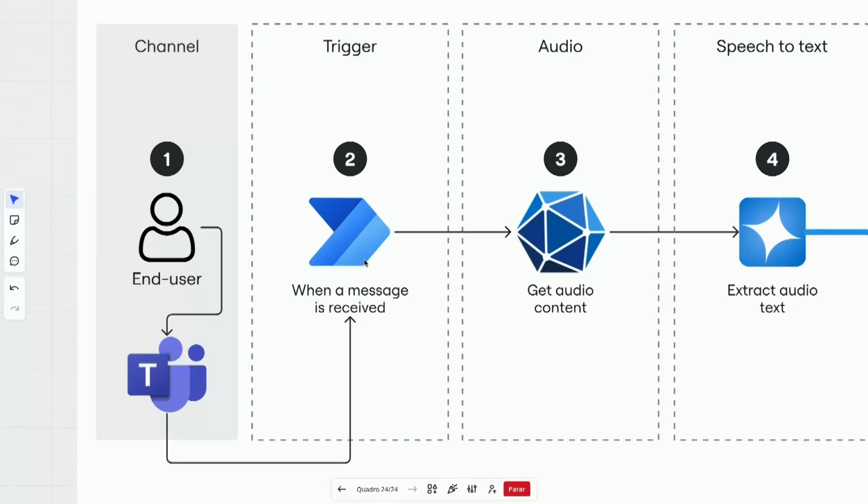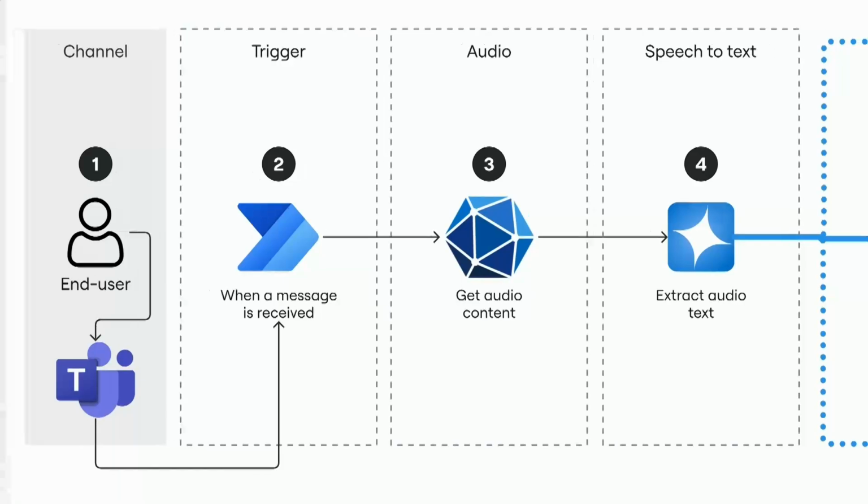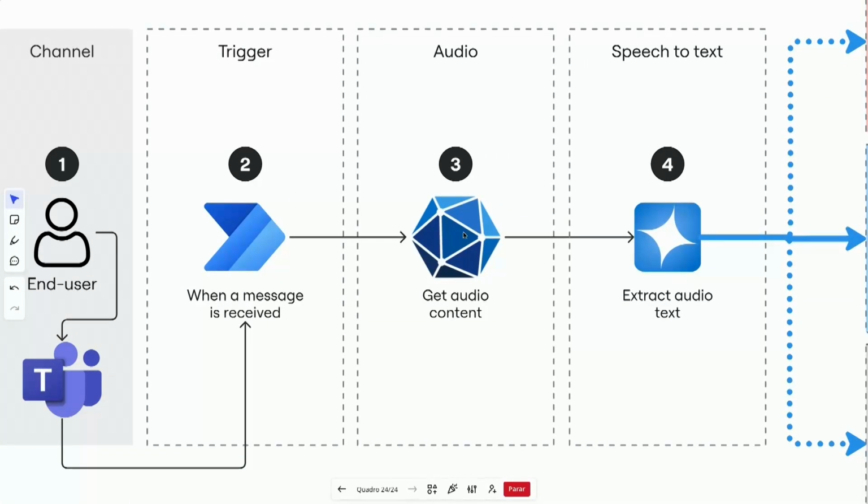We have the trigger, which is a Power Automate workflow. When the message is received, we start the workflow. We are passing the audio, and we are trying to get the content from the audio by using Microsoft Graph. So in this case, we are trying to read the content by using Microsoft Graph.